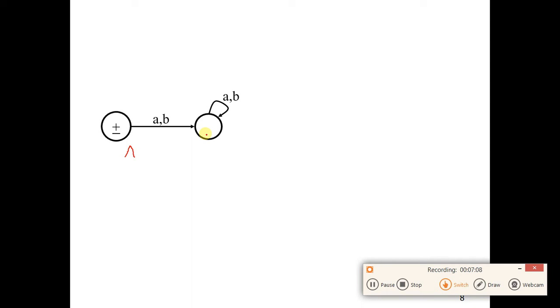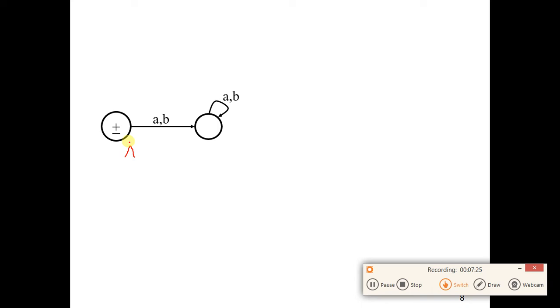So it means if you read any letter, you will end up here. That is not the accepting state, and that is actually a sink state. There is no way back. So it will only accept the null letter or empties. So only null is accepted in this automata. It will not accept any other thing.